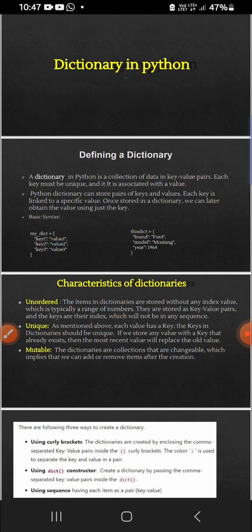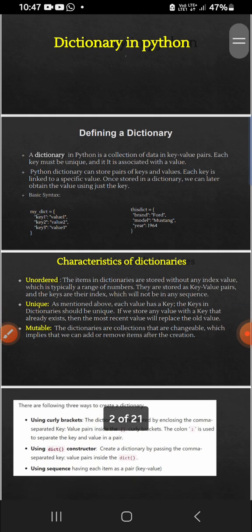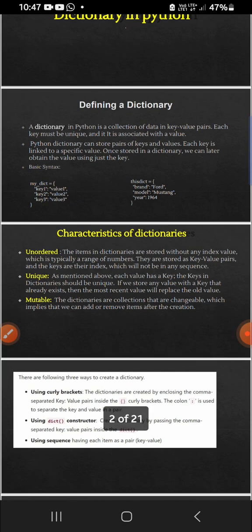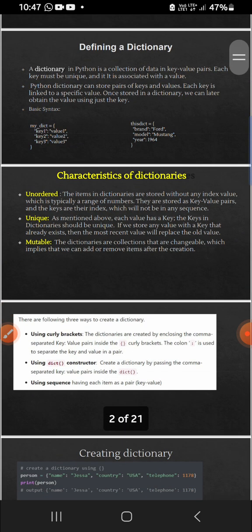Python dictionary can store pairs of keys and values. Each key is linked to a specific value. Once stored in a dictionary, we can later obtain the value using just the key. So once we store these key value pairs into the dictionary, we can later retrieve those through the key. Okay, so the characteristics of dictionaries are unordered, unique, and mutable.